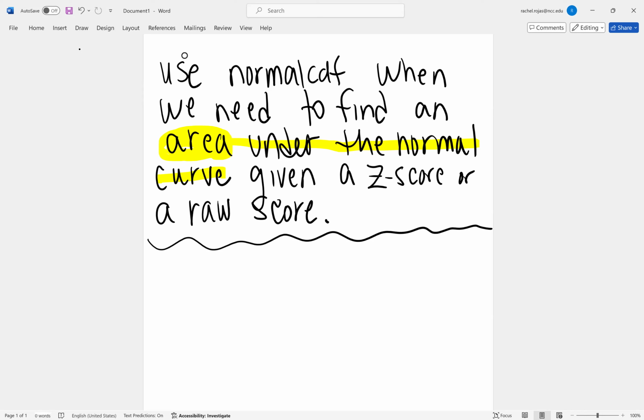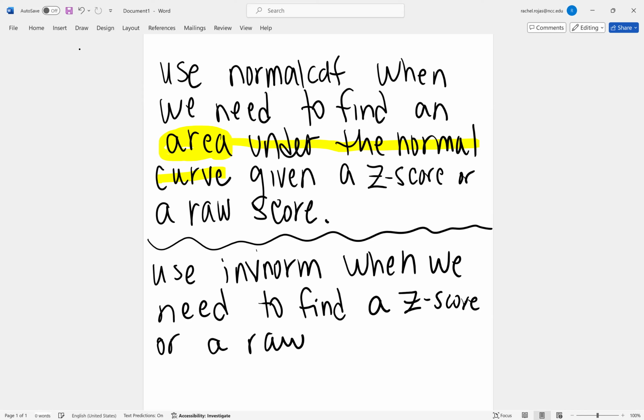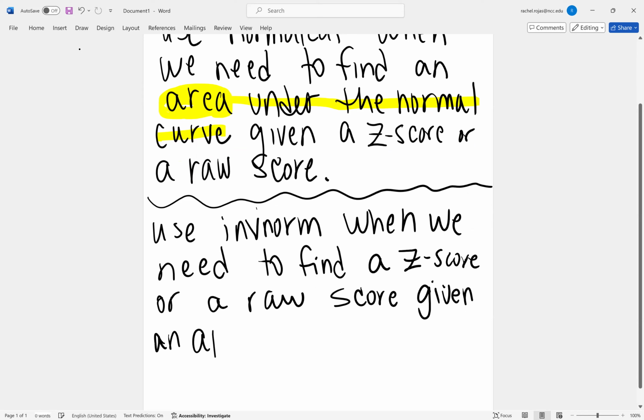Now, if it's the other way around, then we would use inverse norm when we need to find a z-score or a raw score, given an area under the curve.